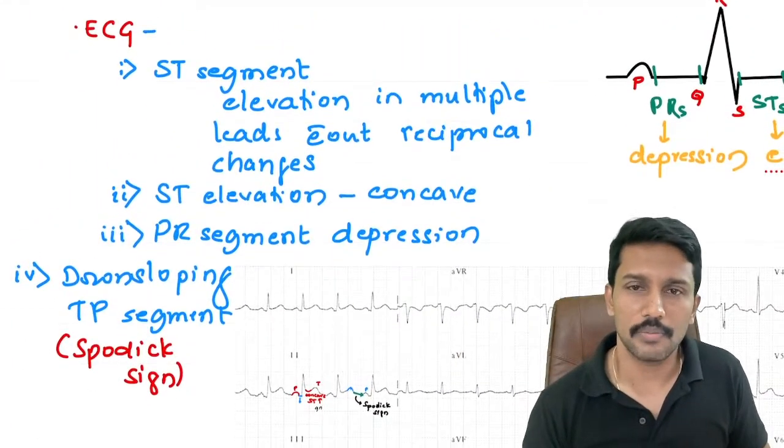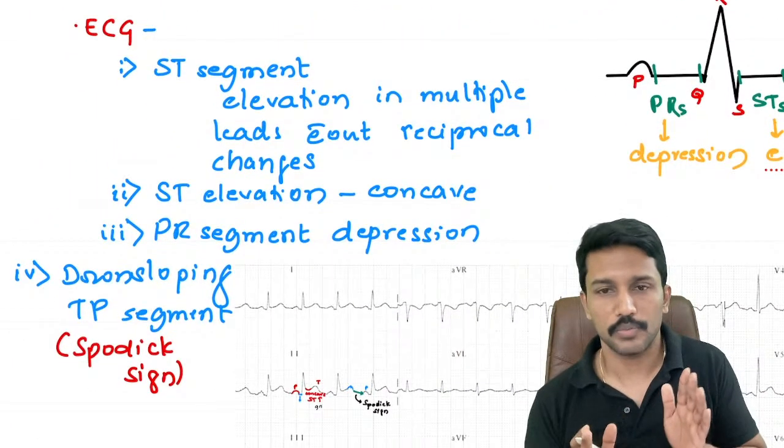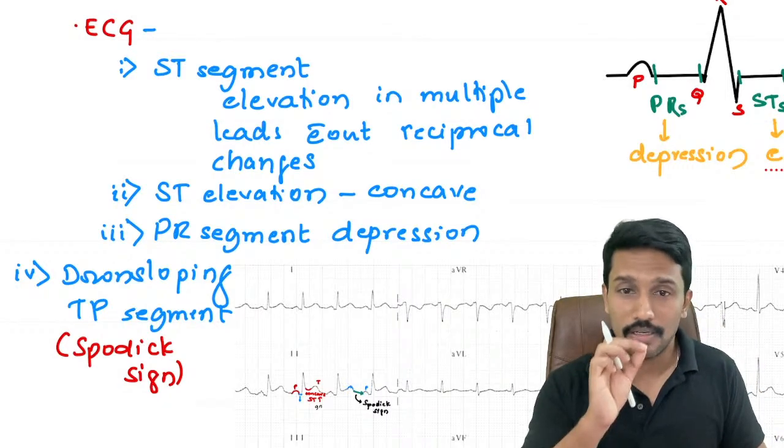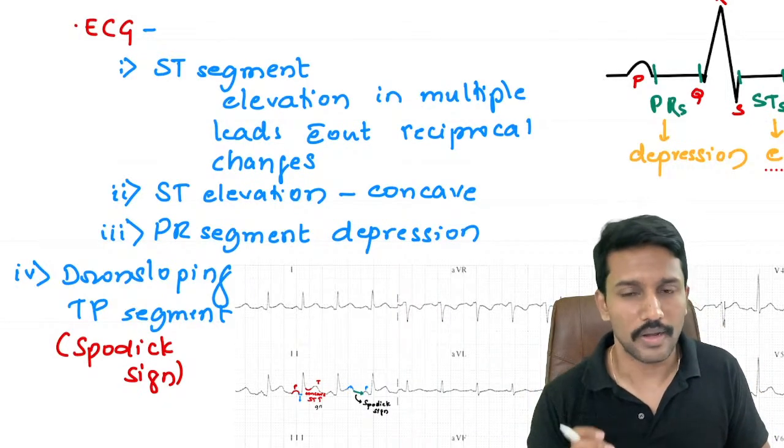Compare that to a patient with MI. What do you notice? Patients with MI will not have PR segment depression. They will not have the downsloping TP segment or Spodick sign.